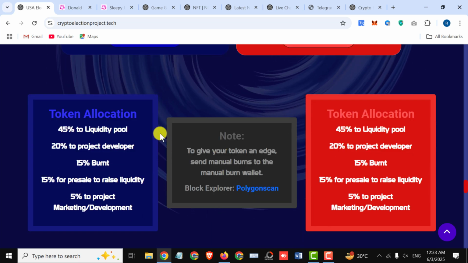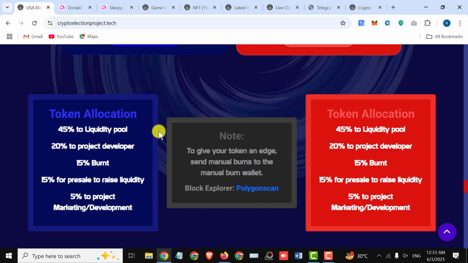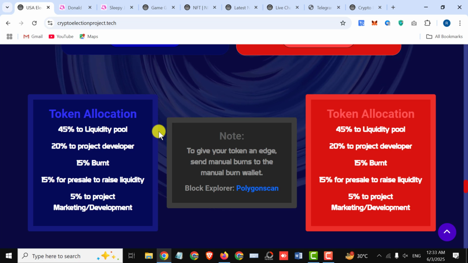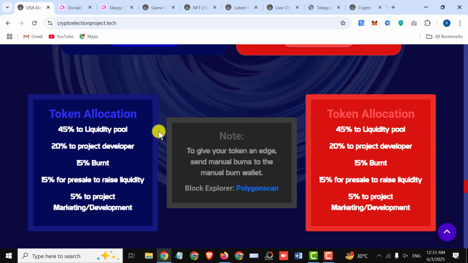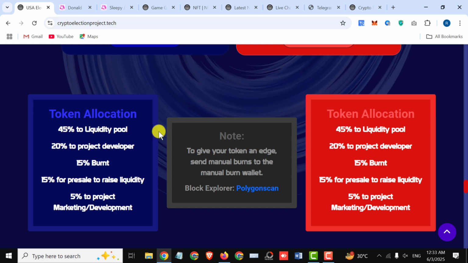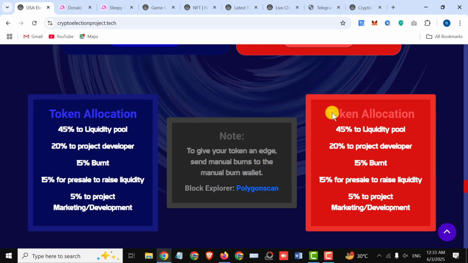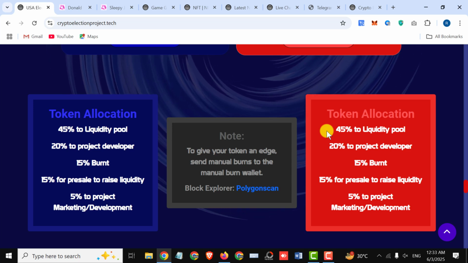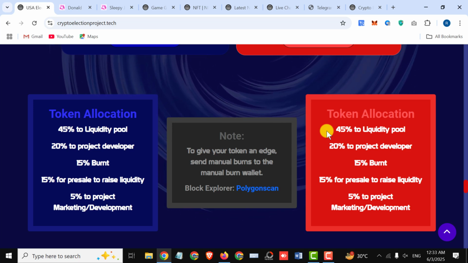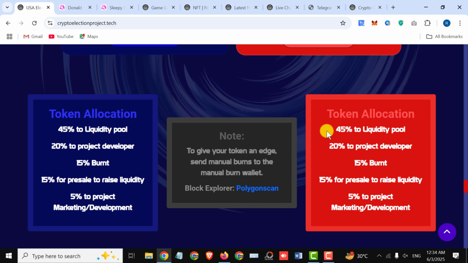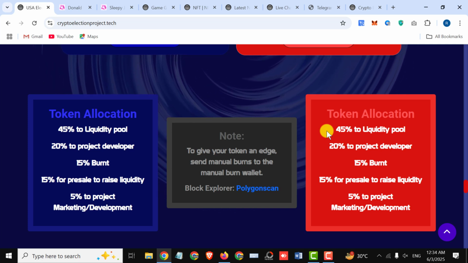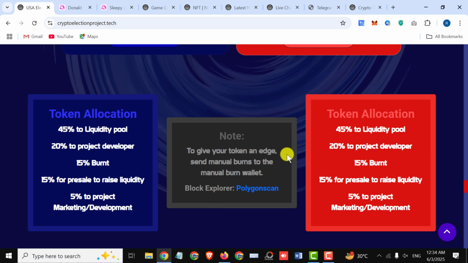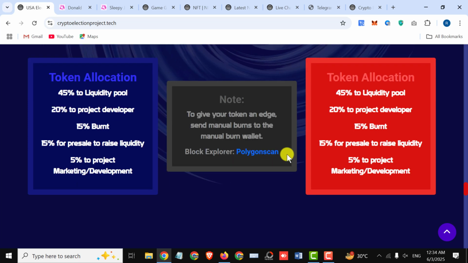Next, we have their token allocation: 45% to liquidity pool, 20% to project developer, 15% burn, 15% for pre-sale to raise liquidity, 5% to project marketing and development. Next, we have the token allocation for the DHT token: 45% to liquidity pool, 20% to project developer, 15% burn, 15% for pre-sale to raise liquidity, 5% to project marketing and development. To give your token an edge, send a manual burn to the manual burn wallet.